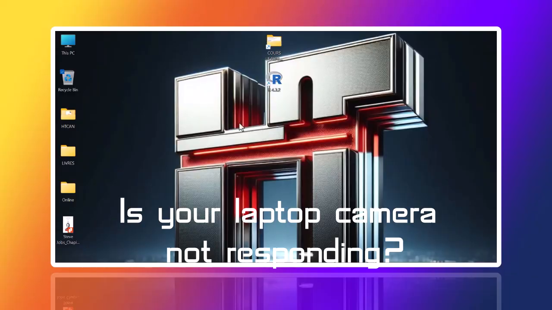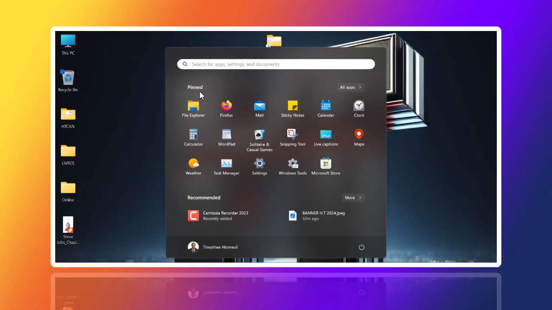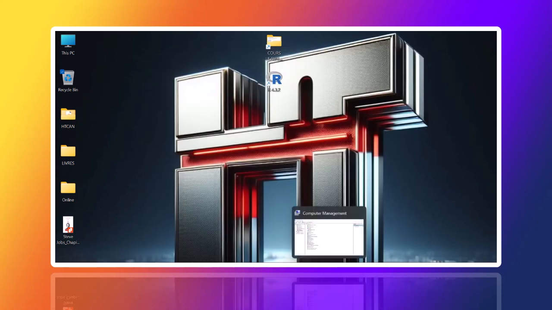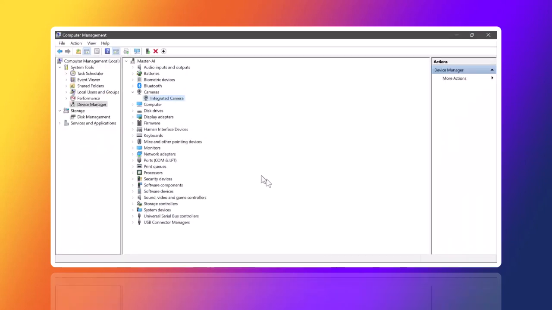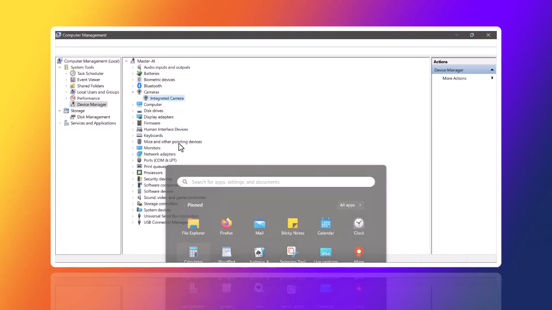Is your camera not responding? Let's fix it. First of all, click on the Start button and tap Device Manager. After, we're gonna click on Open or just tap Enter. This is the list of all the drivers installed on this system.